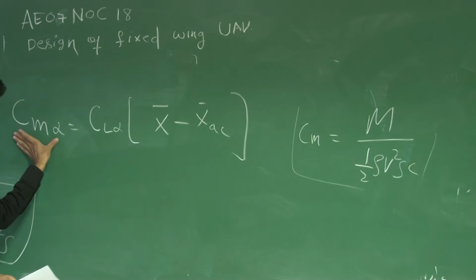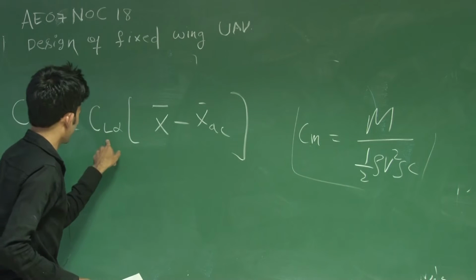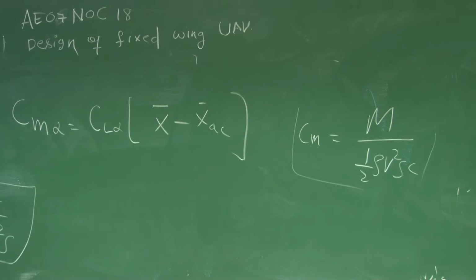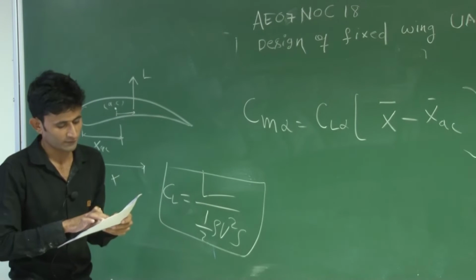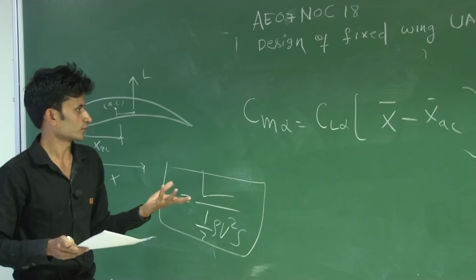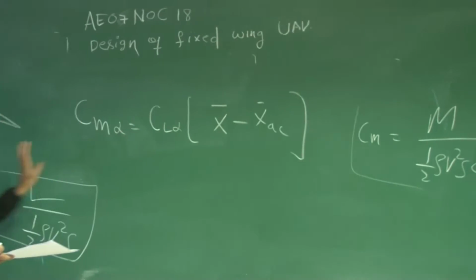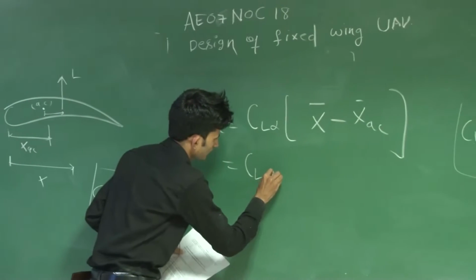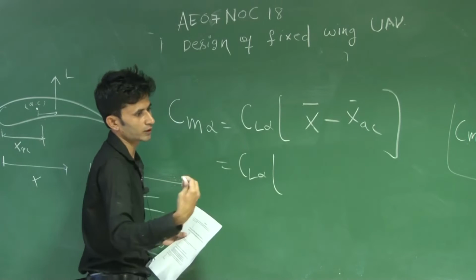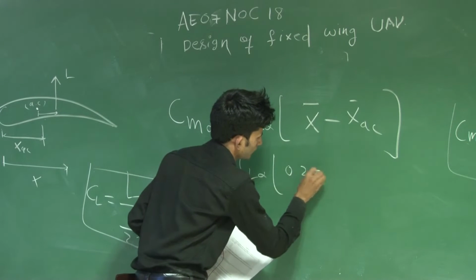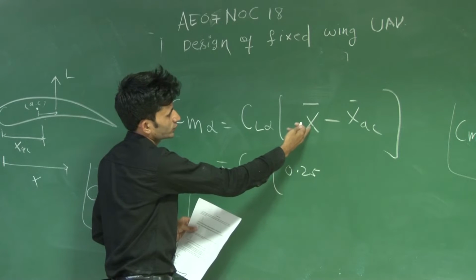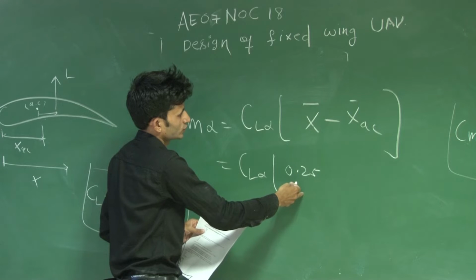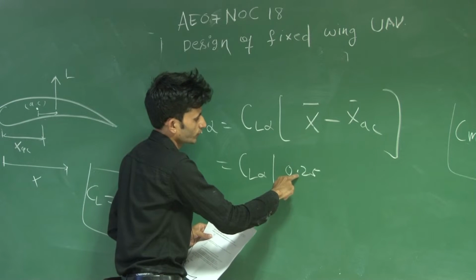So basically this is the moment, which equals force into distance, and you are asked to find the value of Cm alpha at quarter chord, meaning one fourth of the chord length. So x bar is given as quarter chord, 0.25.